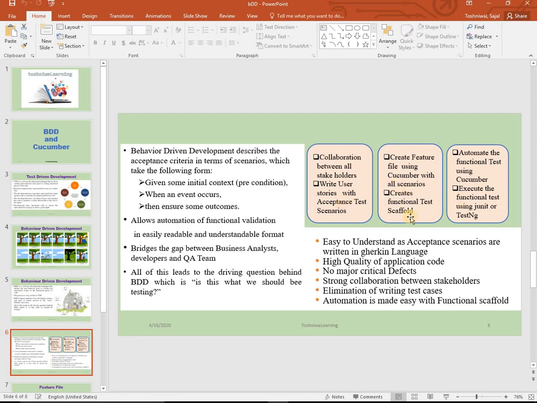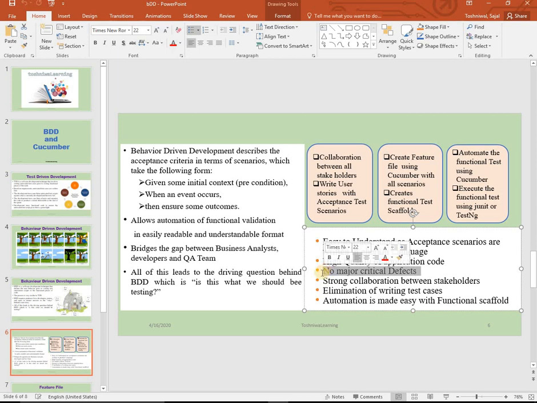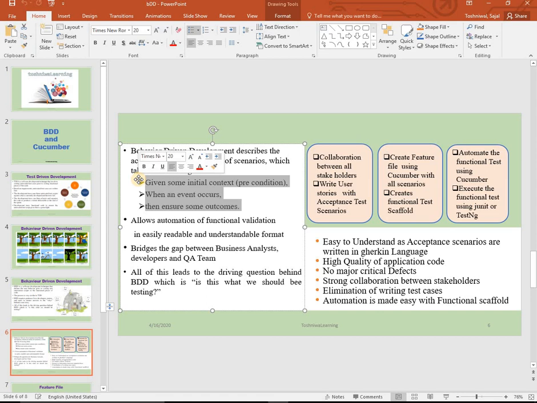The feature file and all, I'll tell you in the coming videos. It is easy to understand, as acceptance scenarios are written in Gherkin language. There are no major critical defects, which I already told you, because when the development is happening, it is happening using the test. A test is written, development happens, then it is run again. If it fails, then it gets fixed. There is also elimination of writing test cases, because you are using this only. This will be there in your user stories. You just need to copy and paste it into your Cucumber file. That's it.